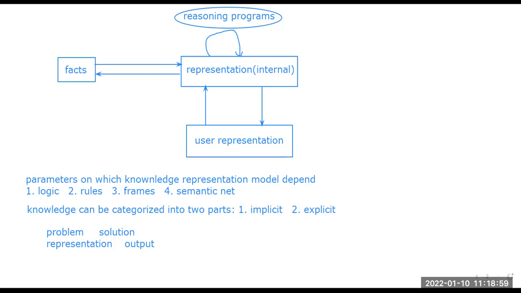We need a clear representation of our problem statement. That is why problem representation is an important part, as well as solution representation. And the solution and output are interrelated with each other. So problem, solution, output, and representation are all connected with each other, right?